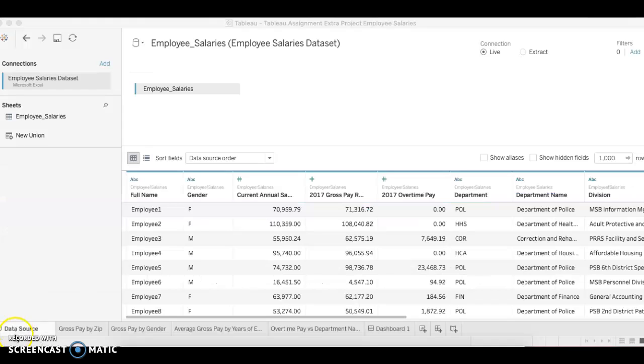In this assignment, I will be displaying various visualizations of employee salaries. Let's get started. My data source shows the employees' names, the gender, the current annual salary, and the gross pay that they received in 2017 and overtime pay, department name, and division. Here we will extract our data to put visualizations and see what insights we can find.